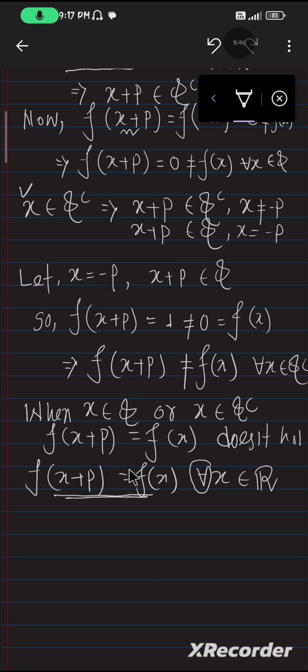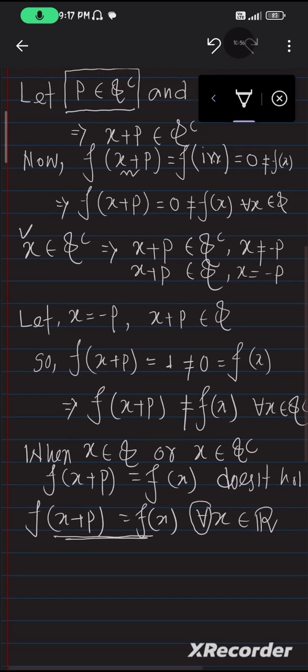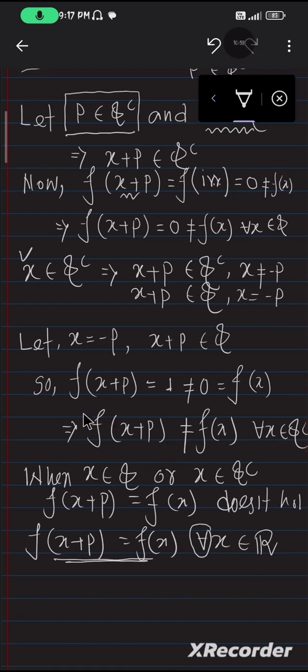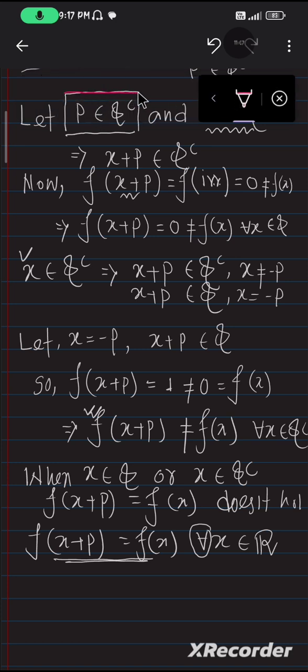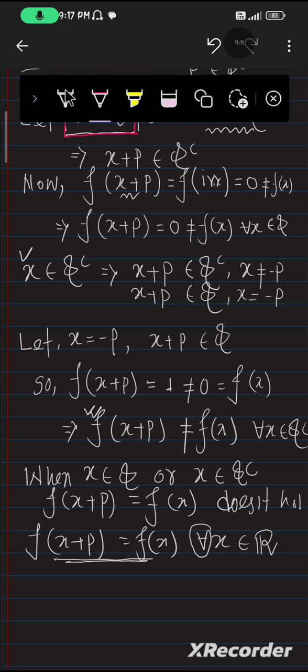But what we see here is that the relation does not hold for all x, because if we take x inside Q or x inside Q complement, the relation doesn't hold. So if we take p inside Q complement, then the definition of period doesn't hold.